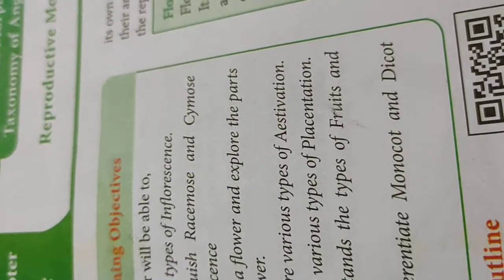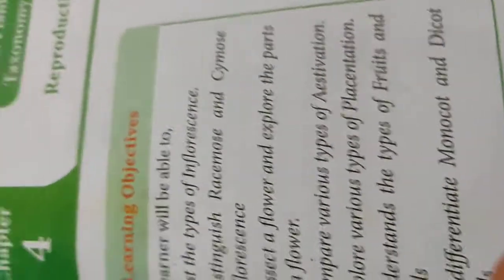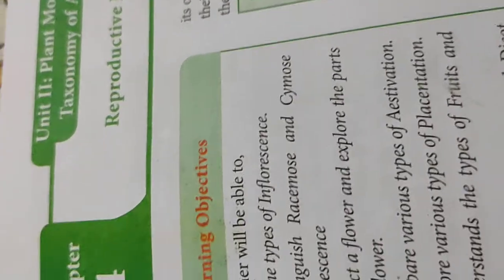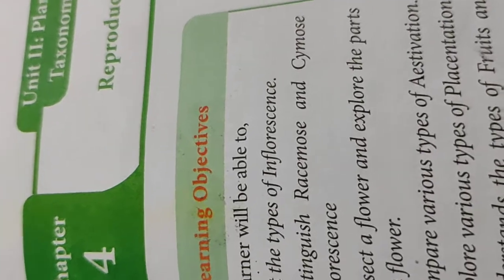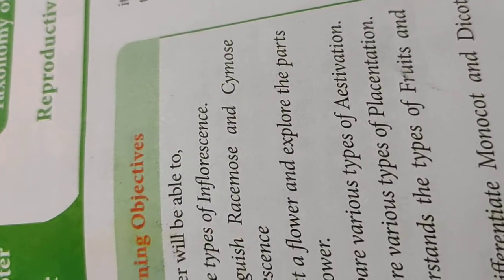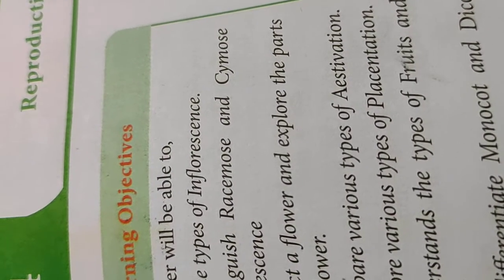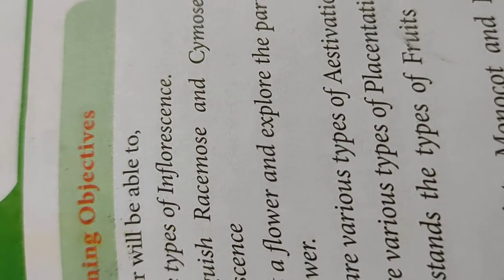Good morning, children. Now we are going to start the fourth chapter in botany, that is the reproductive morphology. It is a part of plant morphology, but in this chapter we will be discussing the reproductive organs of the flower or plant's body. In the previous chapter we discussed the vegetative structures, that means root, stem and leaves. And in this chapter we are going to discuss the flowers, fruits and seeds.